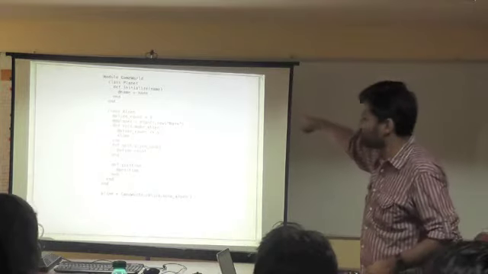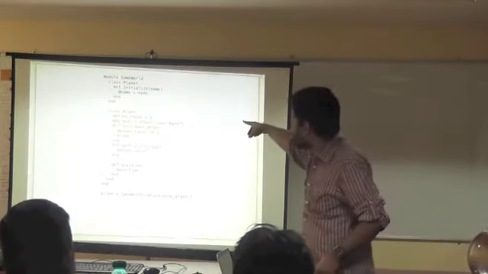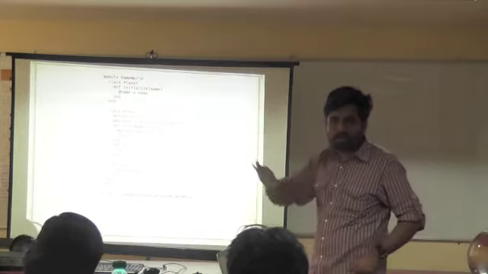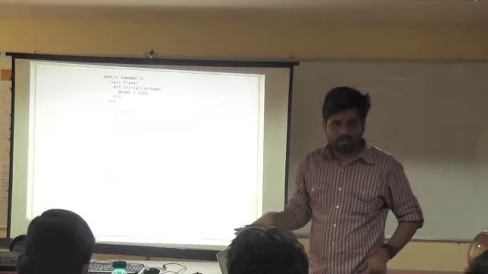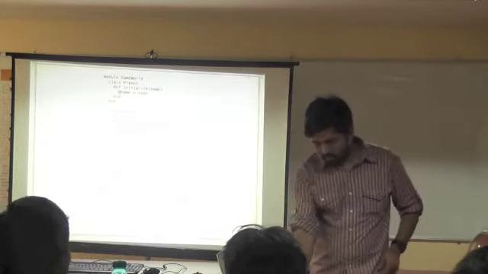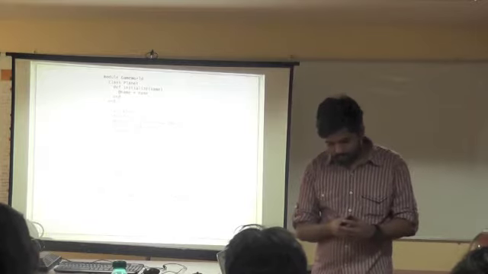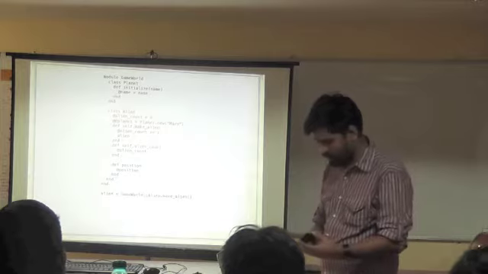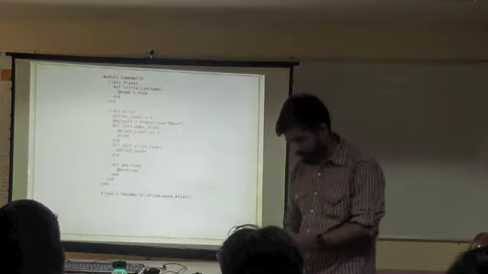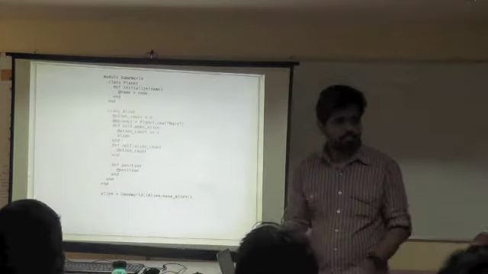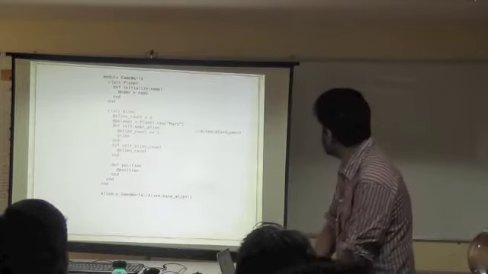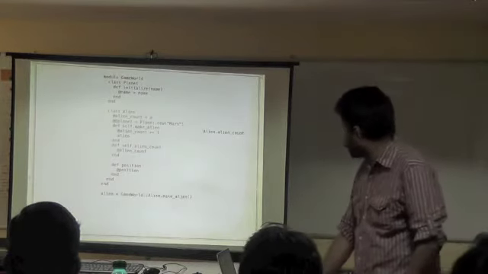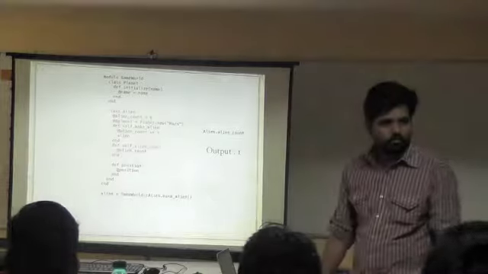So if I subclass this alien class, the alien count I have initialized to 0, that value will be nil there. So if I say alien count, we are going to see output as 1.